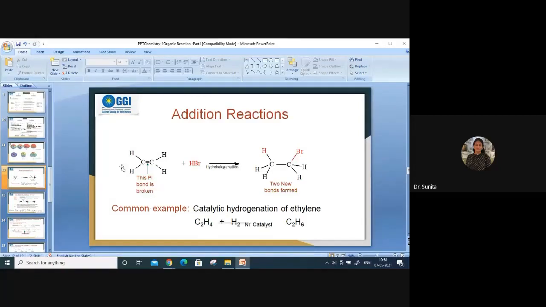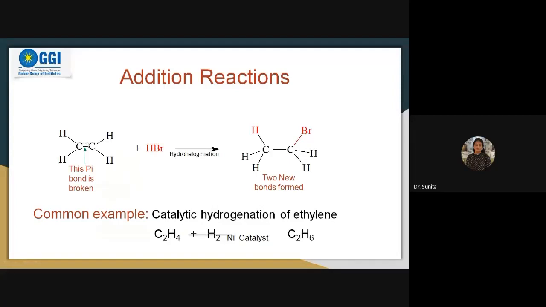Coming back to our point, in addition reactions the double bond is there. If the double bond is there, a pi bond is there, and we can break this bond and generate more sites for attaching species. We can add a group or group of atoms over here, because double bond is available, such sites are prone to attack.